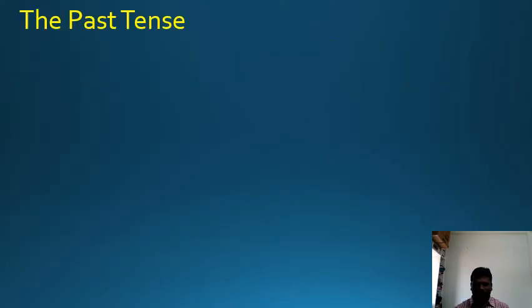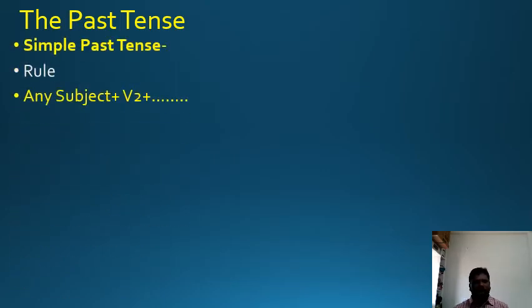Okay, now we have completed all the present tenses. Now we are going to know the past tenses. We have already discussed that each and every main tense has 4 subtenses. The 4 subtenses in the past tense are simple past tense, past continuous tense, past perfect tense, and past perfect continuous tense. Now let us discuss simple past tense.